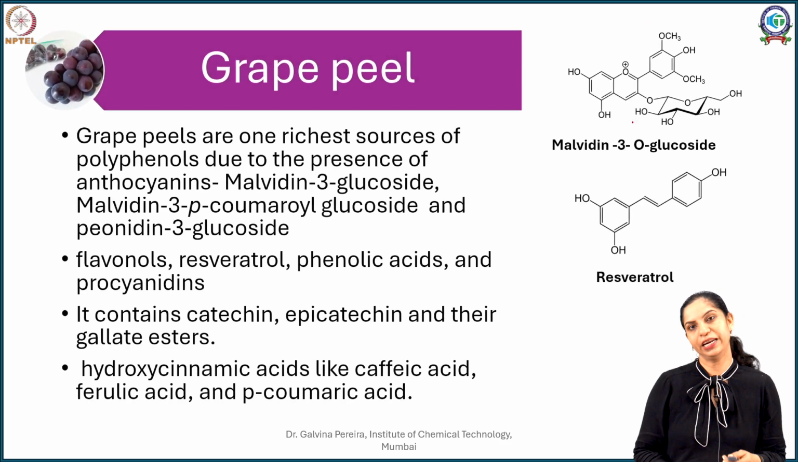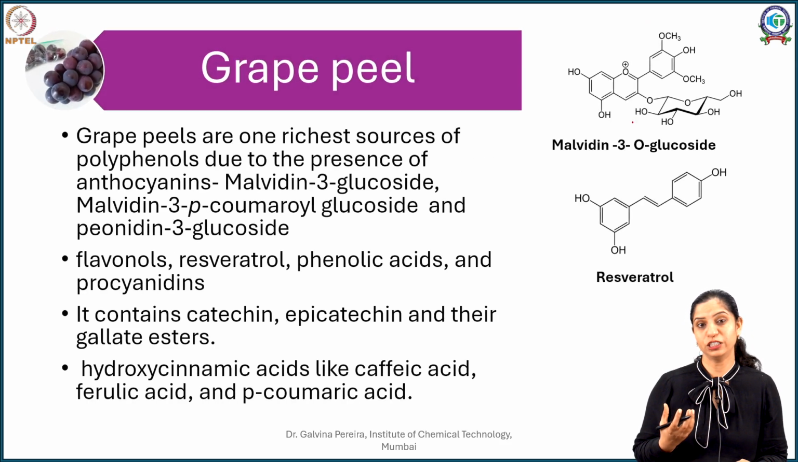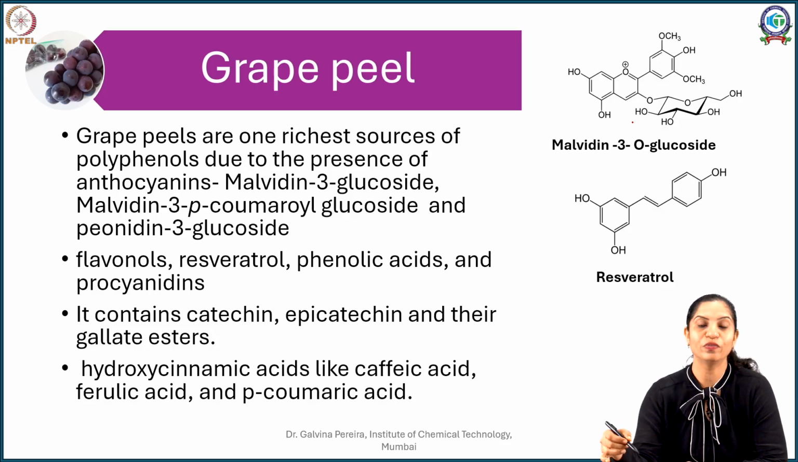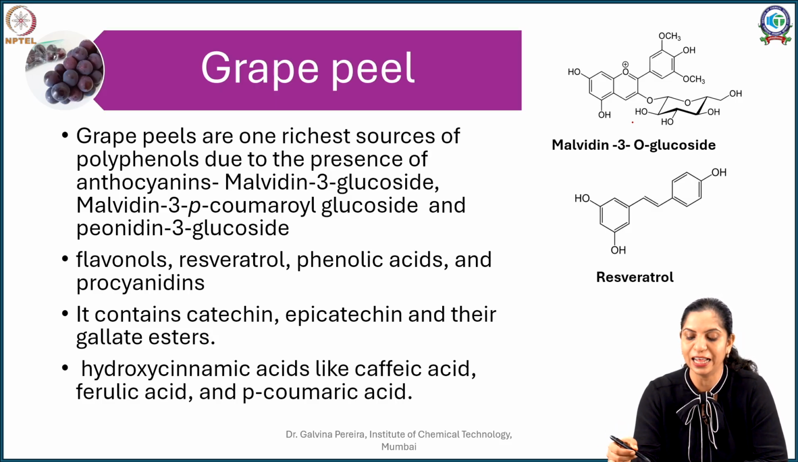Now grapes contain, especially if you see the grape peel, one of the richest sources of polyphenolic content. It contains numerous polyphenols, and the most important of them are your anthocyanins. So in your anthocyanins you have malvidin. You can see here malvidin. Now we discussed previously that anthocyanins carry a flavylium ion.